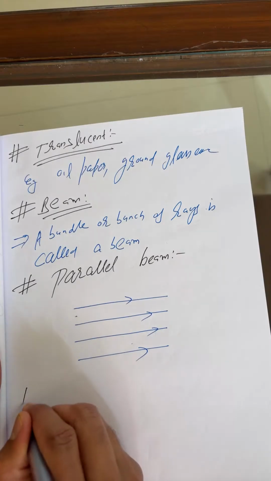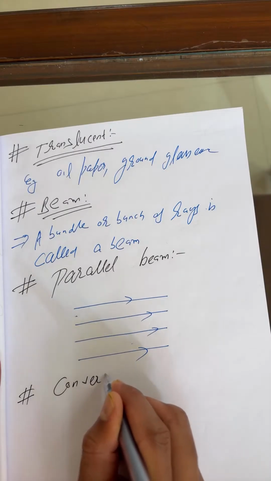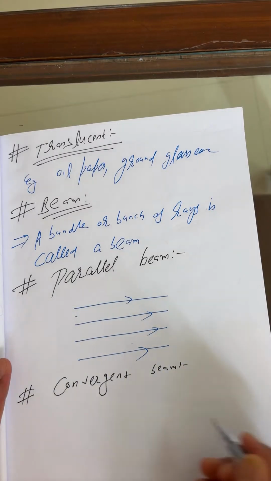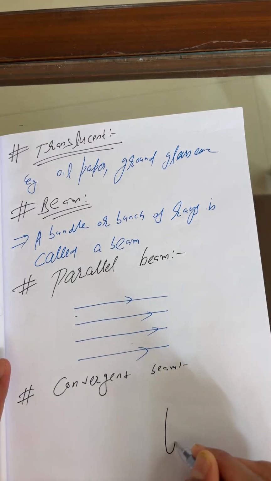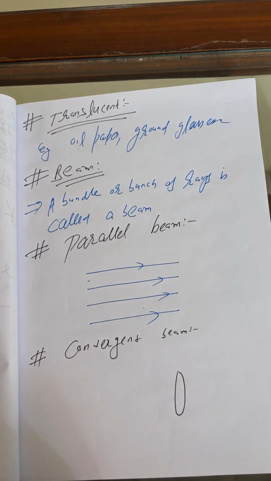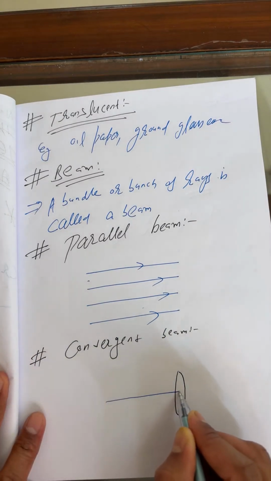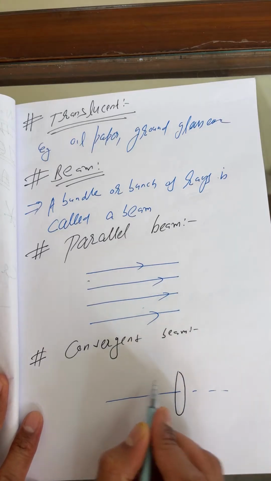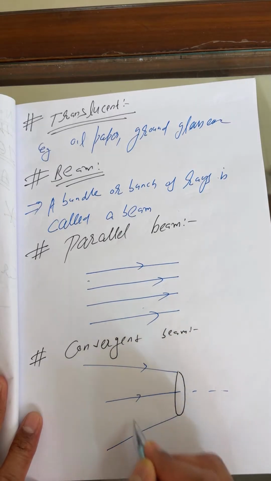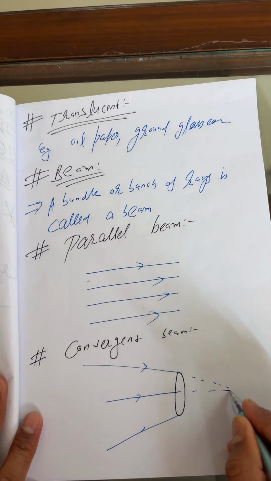Okay, next I can say convergent beam. What is this, my dear? Convergent beam. Okay, so you can take it that there is an obstacle. Now rays are coming like this. Students, the rays are coming like this. So this is what a convergent beam is. You can take it into consideration.